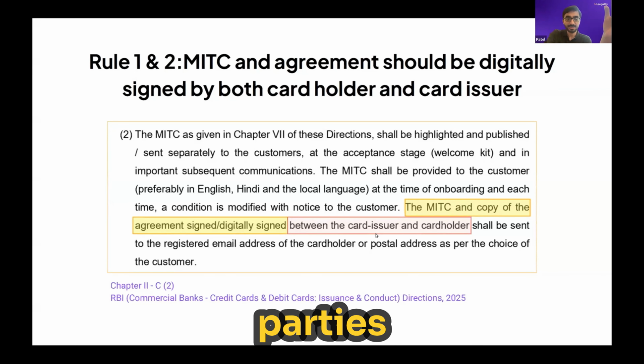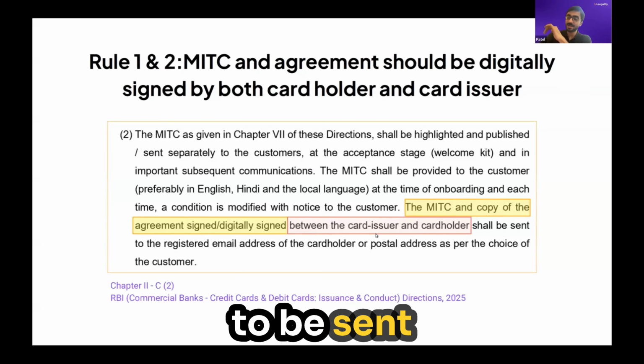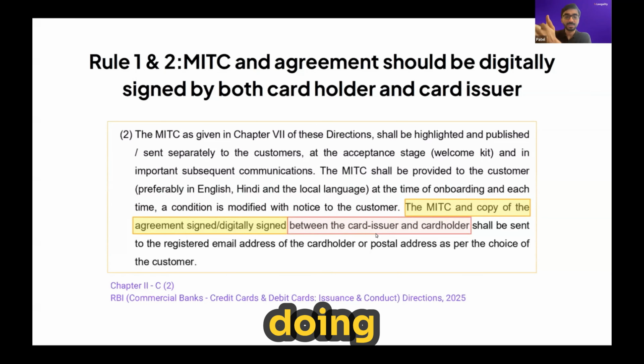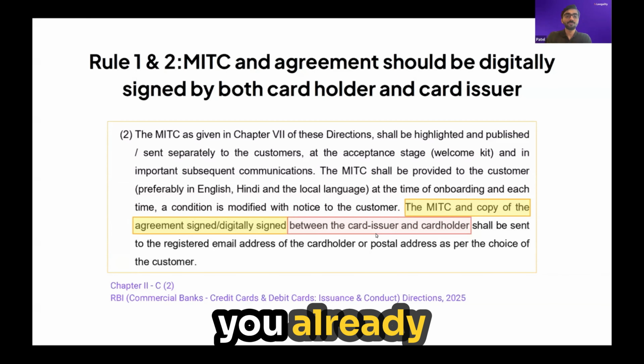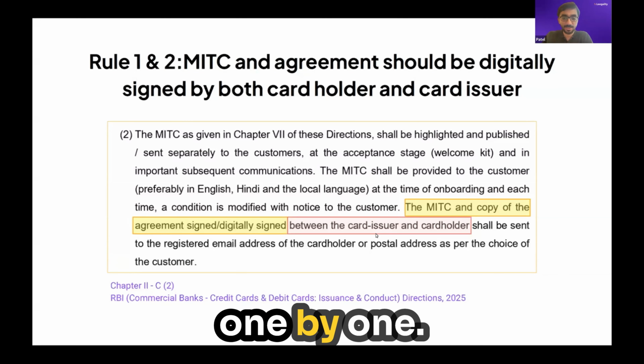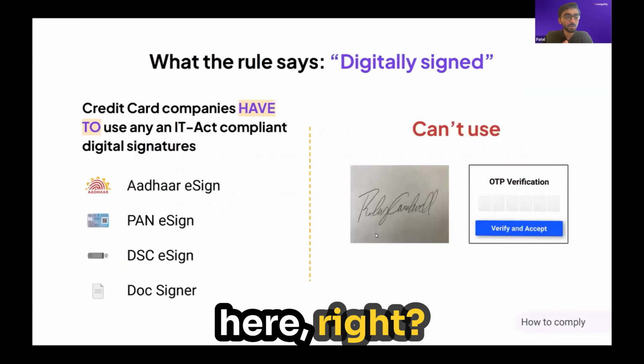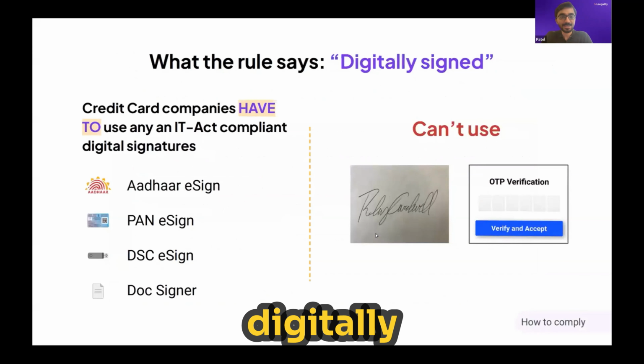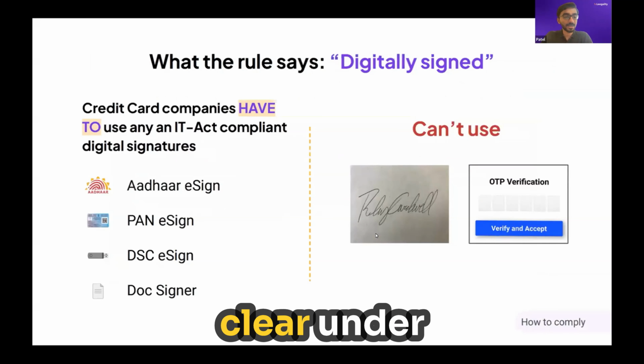Digitally signed, both parties must sign. And obviously, this has to be sent via email or postal address if you're doing physical, postal address if you're doing digital, via email. But this flow, I think you already have built. Most credit card companies do send it via email. So let's go one by one. Two rules here, right? Rule 1, digitally sign. It's crystal clear under law.